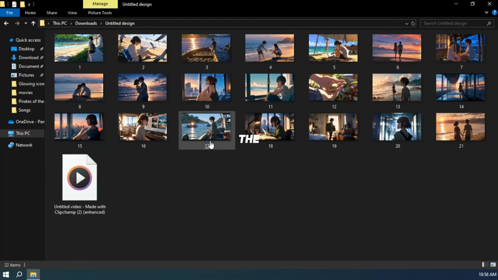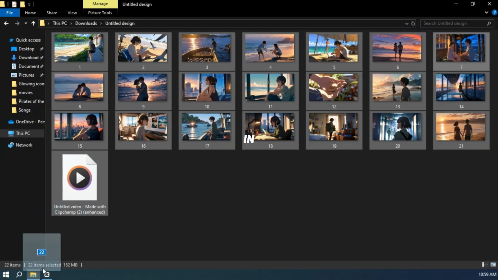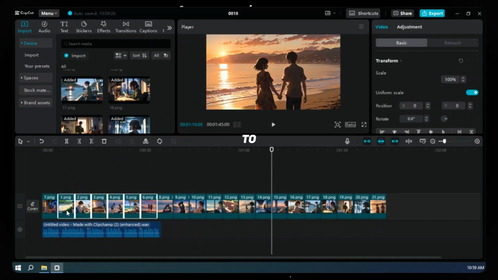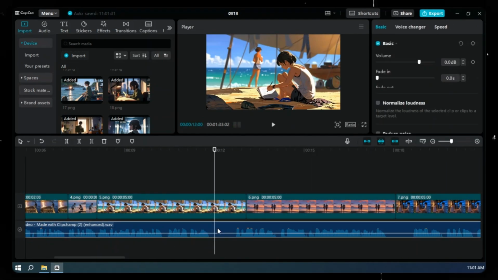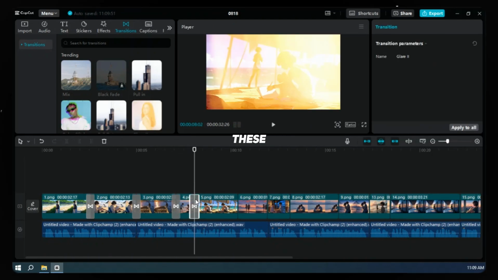Here are all the images and audio script. For video editing, I am using CapCut, but you can use any. Import all the images and audio files. Adjust the images according to the audio, which you can do with basic knowledge of editing. After that, add transitions between these images.